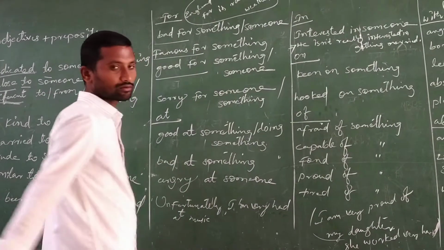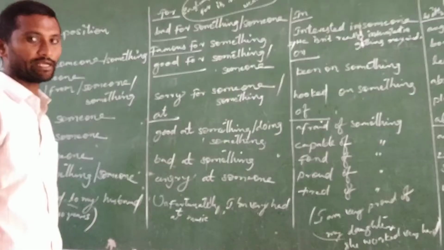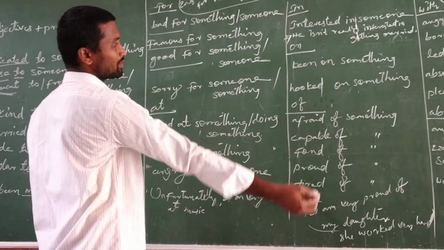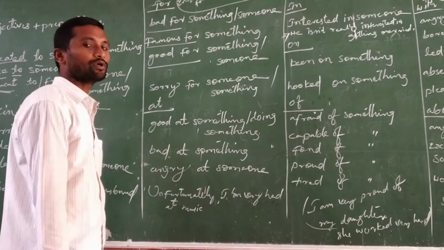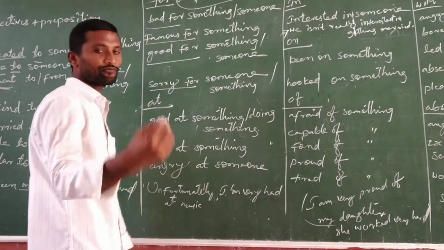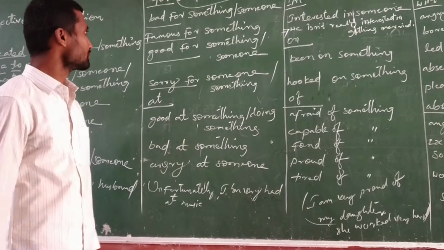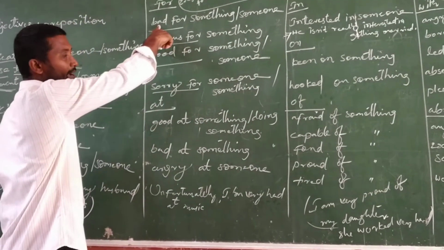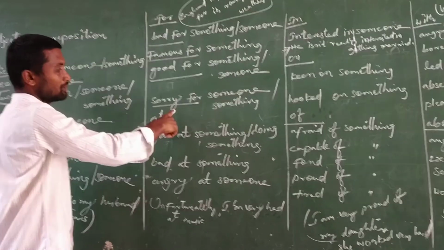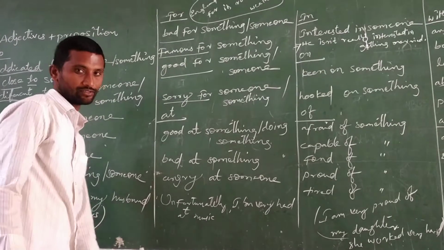Good for eating, good for painting, good for riding. In this way also: good for something, good for someone. Sorry for someone, sorry for something. Here bad, famous, good and sorry are the adjectives.